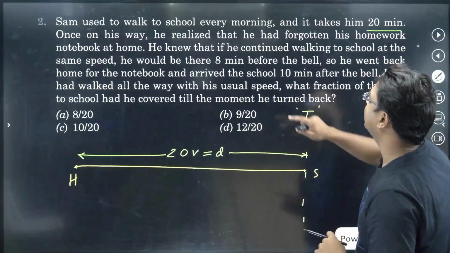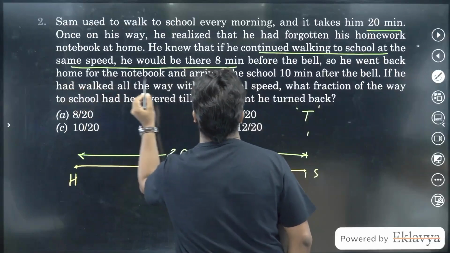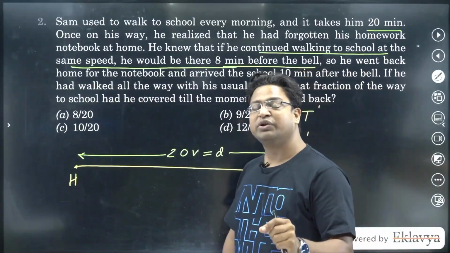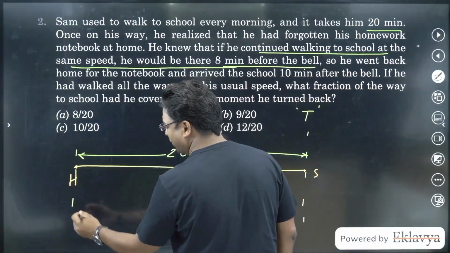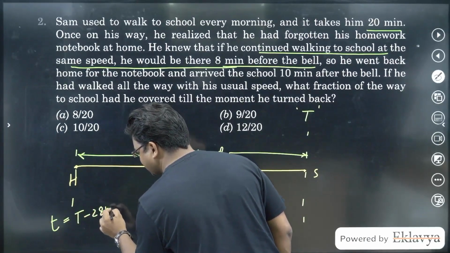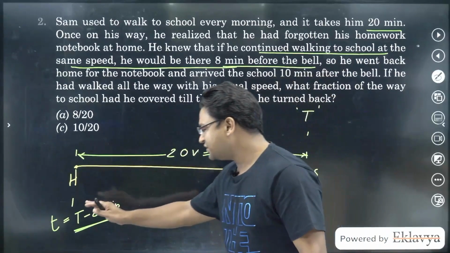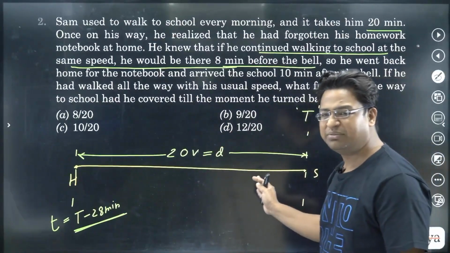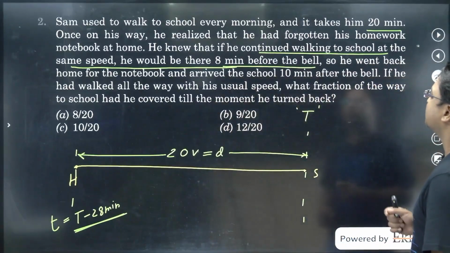According to what is written here, if he continued to walk to school, he would be there 8 minutes before the bell. It takes him 20 minutes and he would reach 8 minutes sooner. That means he probably started from home at a time which is t minus 28 minutes. This is the start time, the time when Sam started, because if he starts at t minus 28 minutes, it will take him 20 minutes to reach the school, which means he will arrive 8 minutes earlier than the bell rings. So that's what we know.